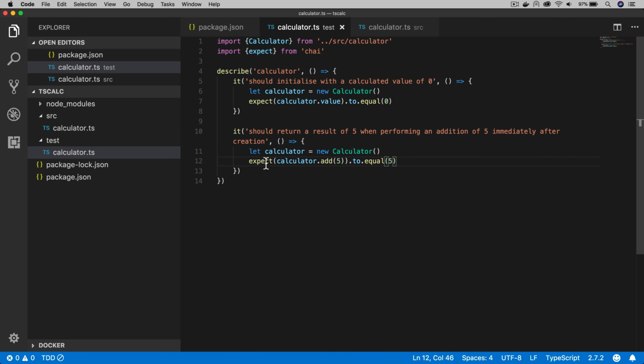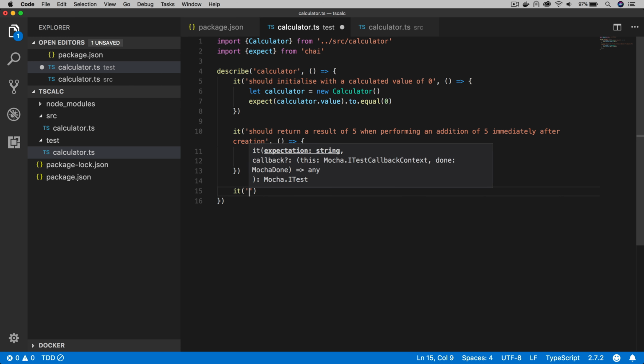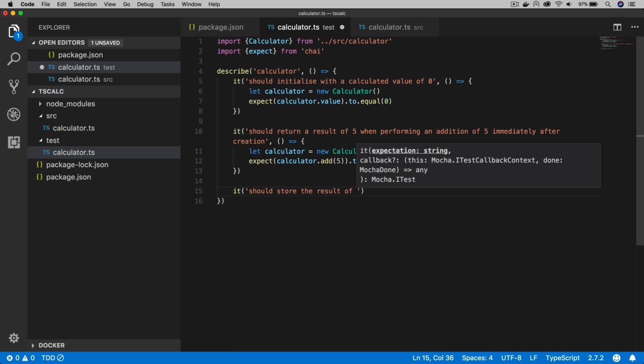And I wanted to go for the simplest implementation possible, and now I'm creating another test which is going to force us to improve this behavior. And this is what I would do if I was working in the true TDD way on real production code.